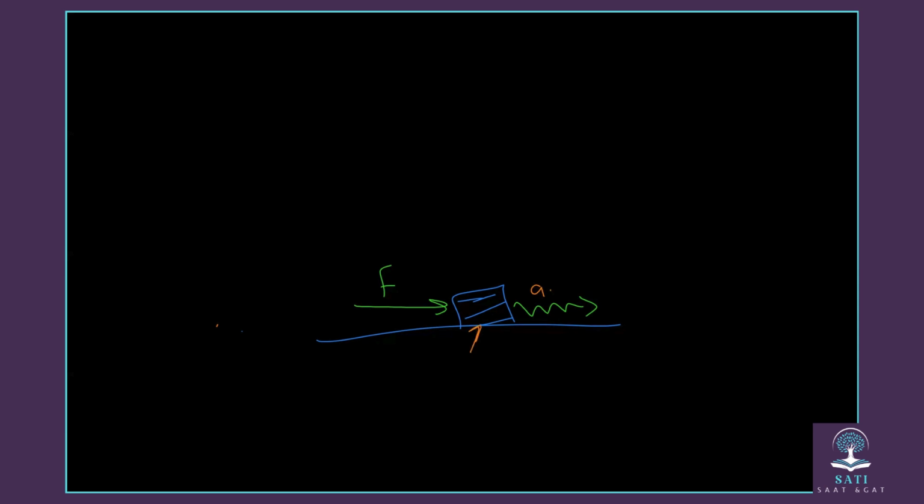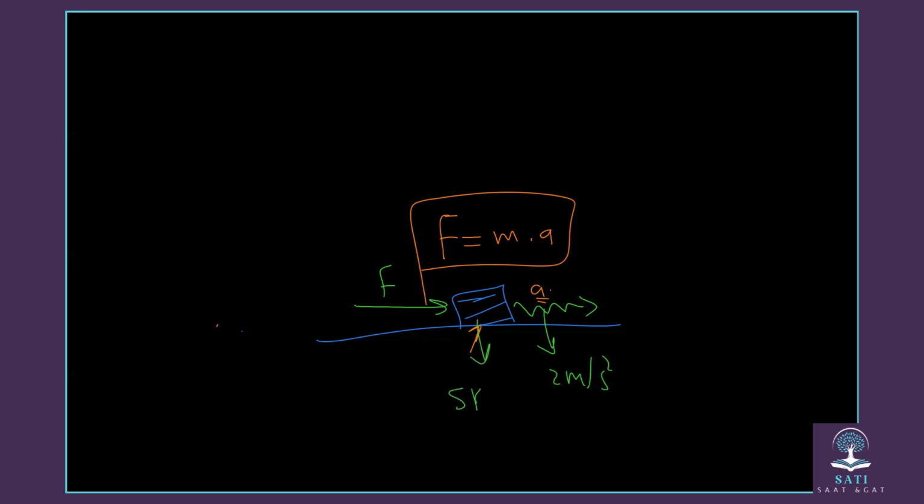So in this case, to get the acceleration that the object will move with, you have a common formula: force equals mass of the object times acceleration. So force equals mass times acceleration. For example, if this object moves with an acceleration of 2 meters per second squared, and the object is 5 kilograms, what will be the force?